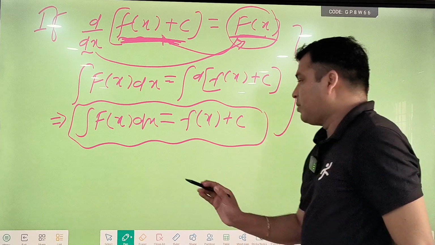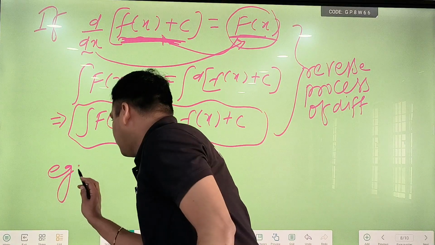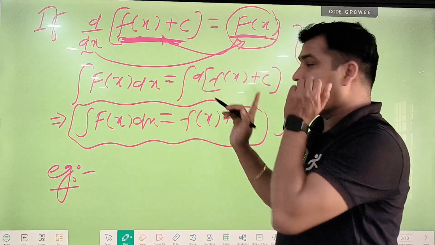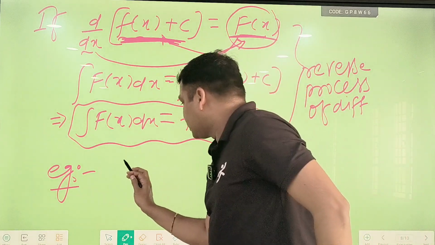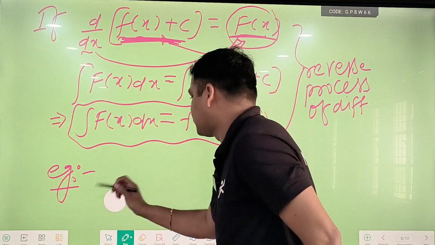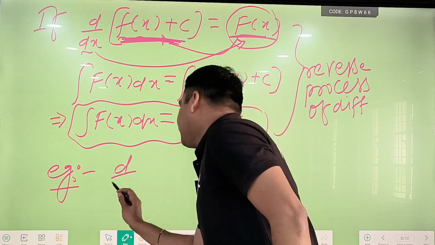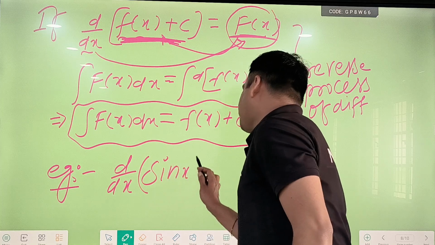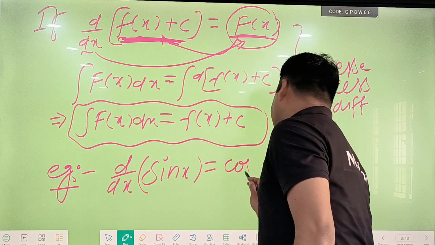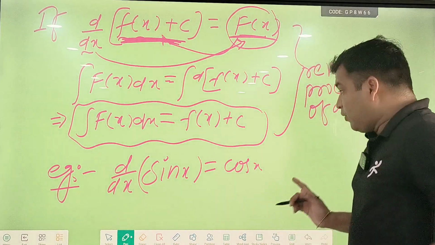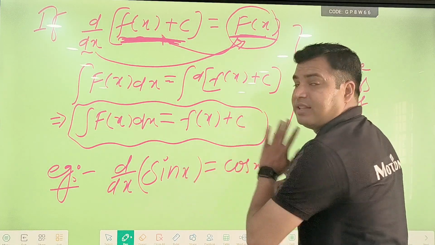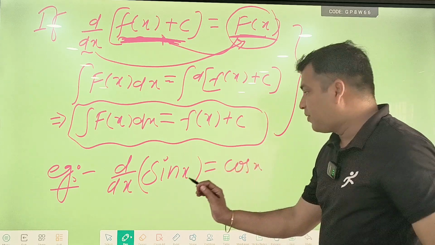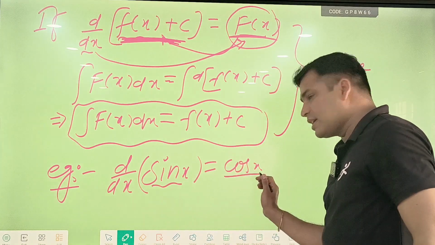Okay, so I am going to explain with an example also. See here, this is the actual concept. Suppose d by dx of sin x. What is the derivative of sin x? We know that it is cos x. We are differentiating sin x, then we are getting cos x.